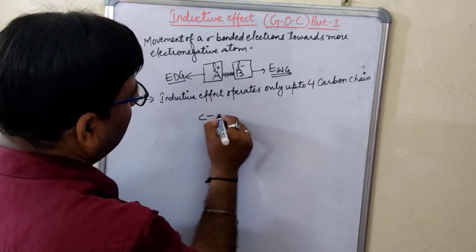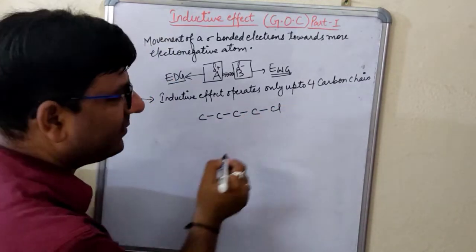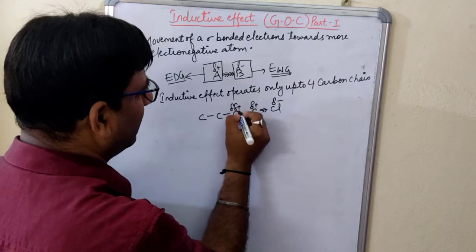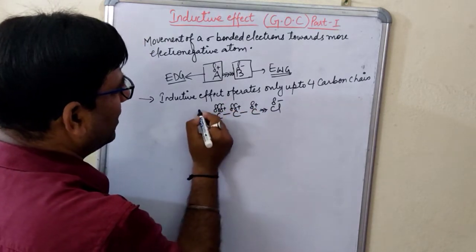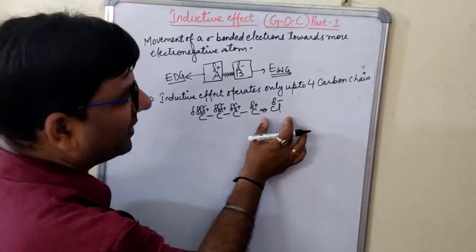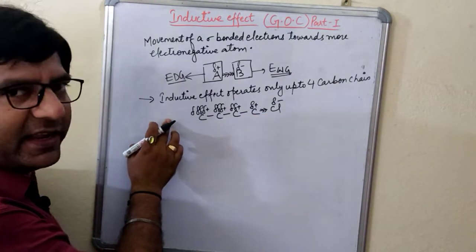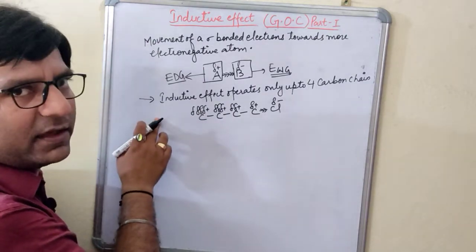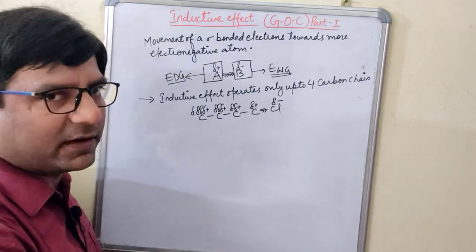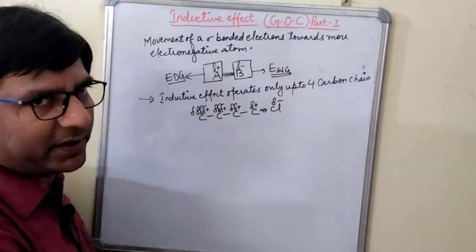Now already I have told you this example. Suppose I have this one. As you know, this is the more electronegative atom, chlorine. It will pull the electron, del plus, del minus. Here it will be what? Del plus, double del plus, triple del plus, 4 del plus. Meaning only up to 4 carbon atoms this effect is applicable. As the carbon number increases here, the effect will not be applicable. I am talking about the inductive effect. It will not come into operation if the number of carbon atoms is more than 4. It is applicable only up to 4 carbon atoms, right?